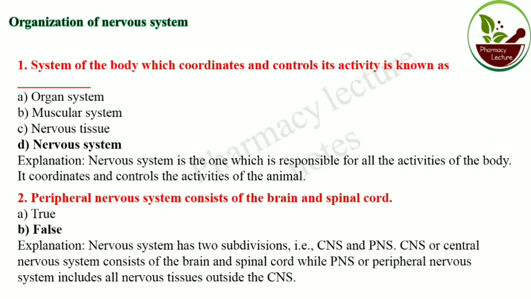The central nervous system is made up of brain and spinal cord, whereas the peripheral nervous system consists of all nervous tissue outside the central nervous system, that means except brain and spinal cord. So the answer is false.